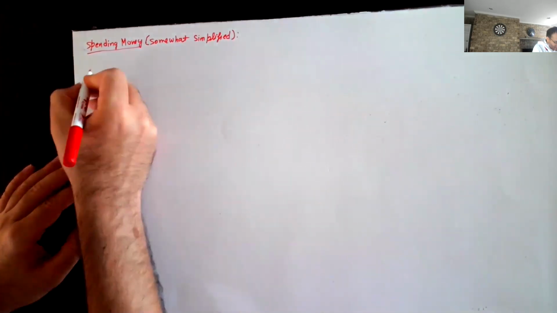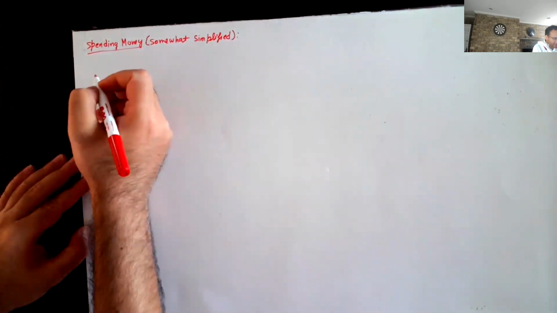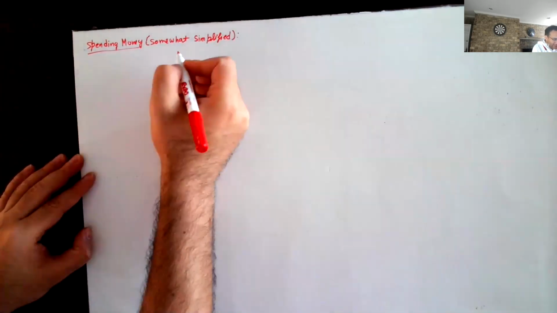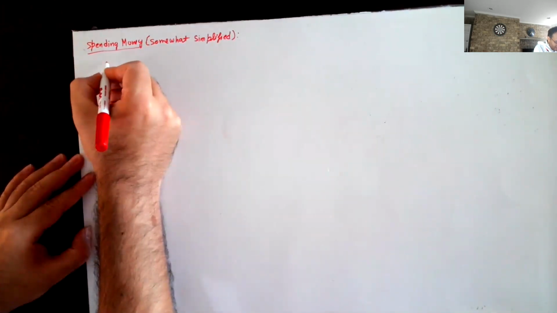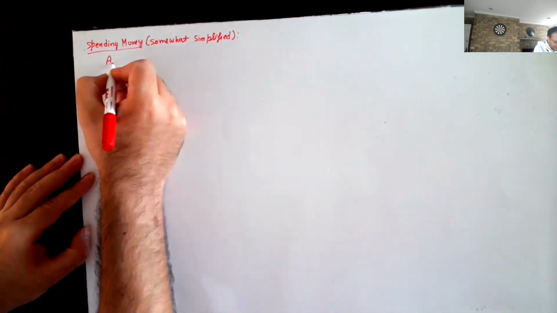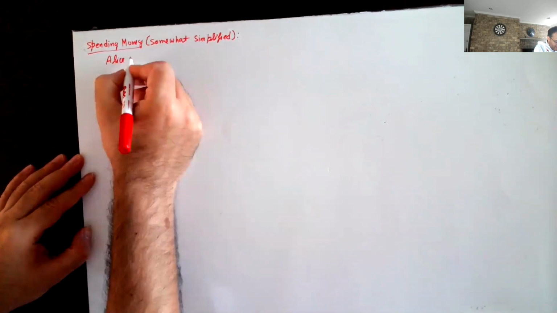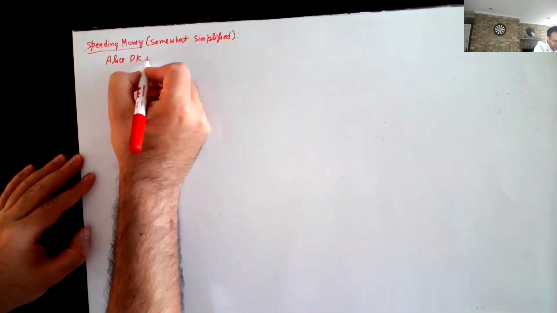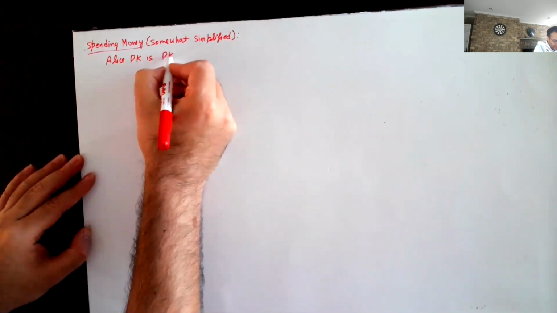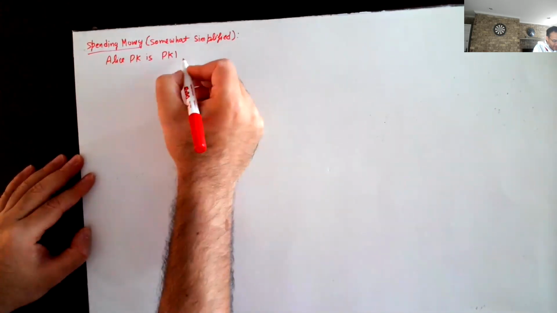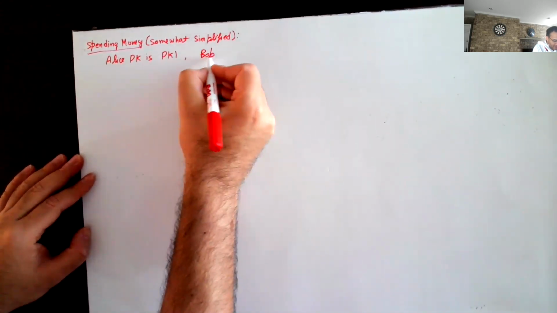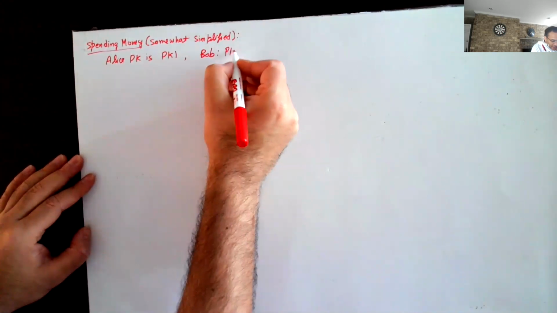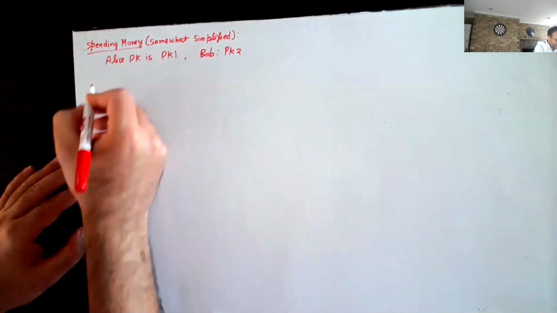So Alice needs to digitally sign a statement. So let's say Alice's public key is PK1. Bob's public key is PK2, and Alice wants to transfer 1 Bitcoin to Bob.